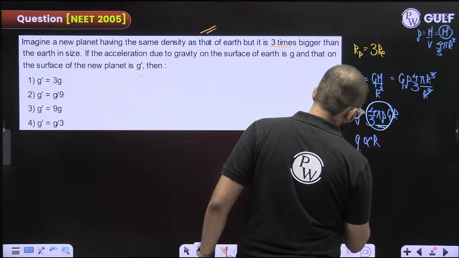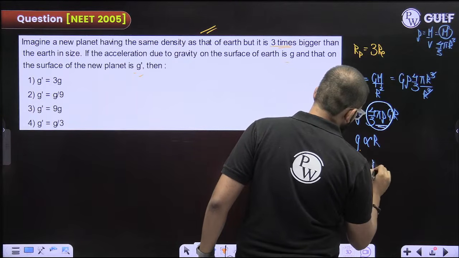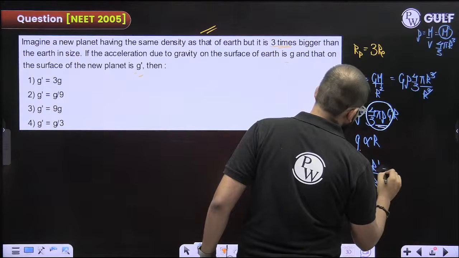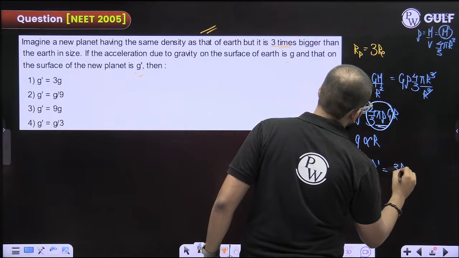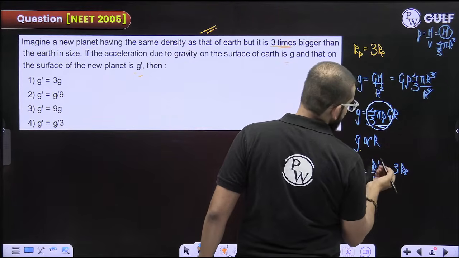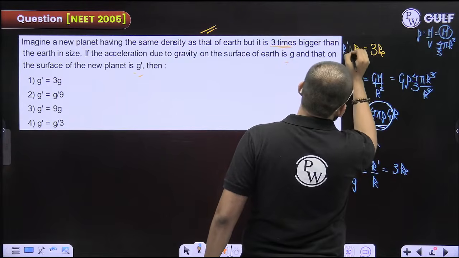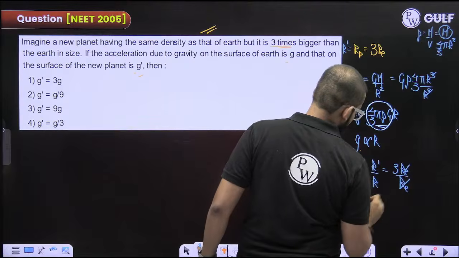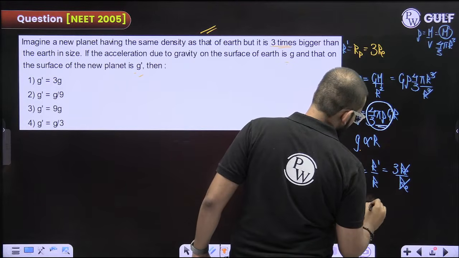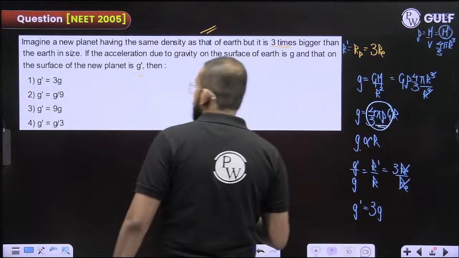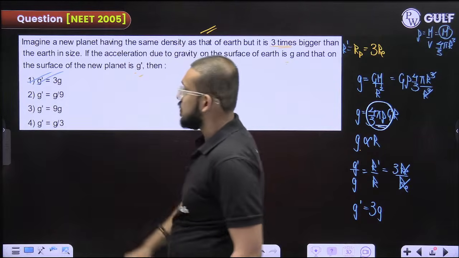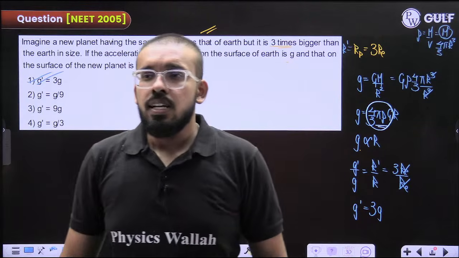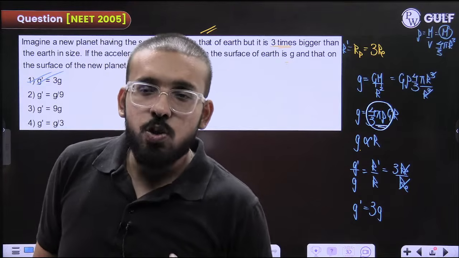So can I write g dash by g is equal to r dash by r. R dash is how much? 3 times r. R dash is nothing but the radius of the planet, and r is the radius of the Earth. So g dash is equal to 3 times g. Option number 1: g dash is equal to 3 times g.